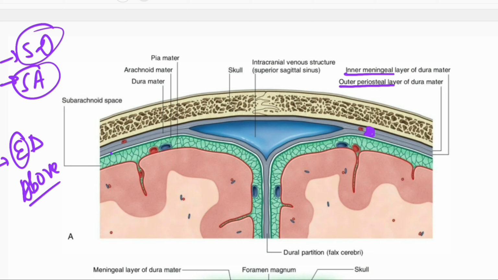Towards the skull bone is the outer periosteal dura mater, and towards the inner brain parenchyma is the inner meningeal layer. These are the two layers of dura mater. But in the spinal cord, only one layer is present, that is the inner meningeal layer.